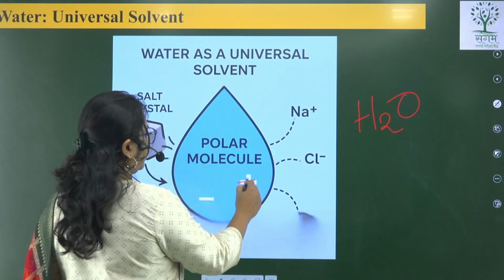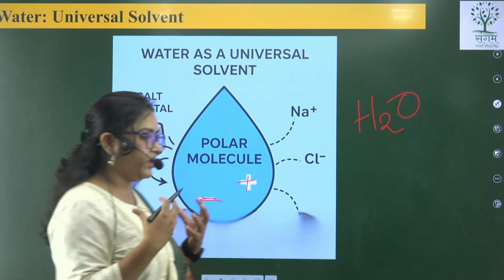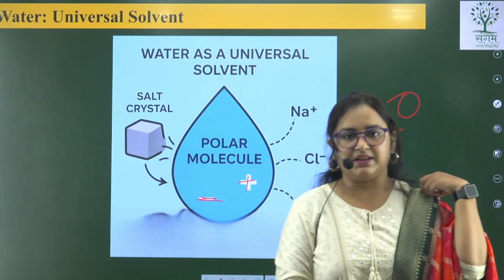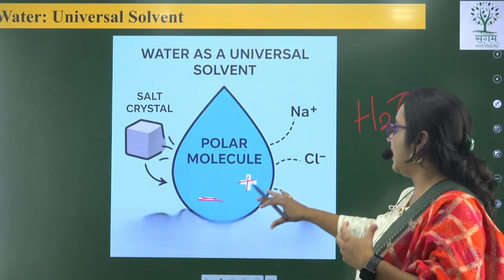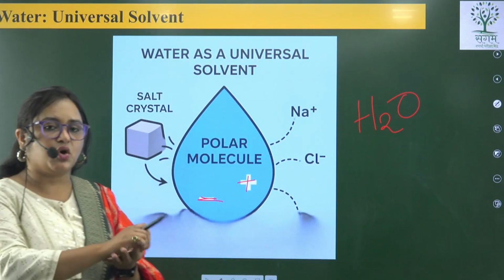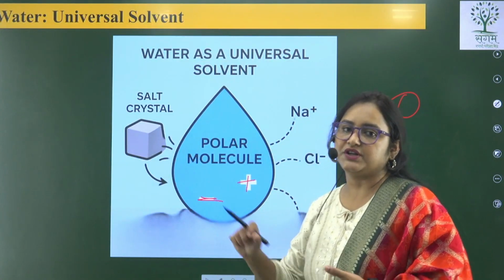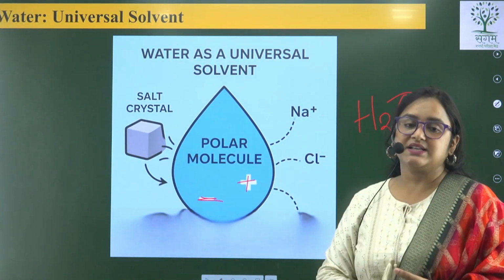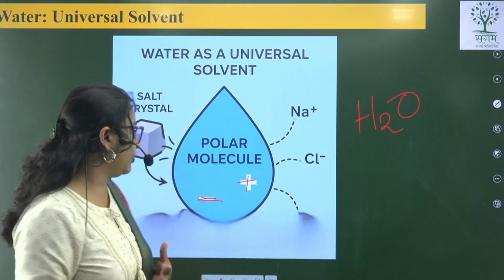So if you put sugar into water, it will dissolve immediately. If you put salt, it will dissolve immediately. Why? Because water always tries to dissolve all the components, all the materials that we put into it, and that's why it has a polar feature, and that's why it is known as a polar molecule.